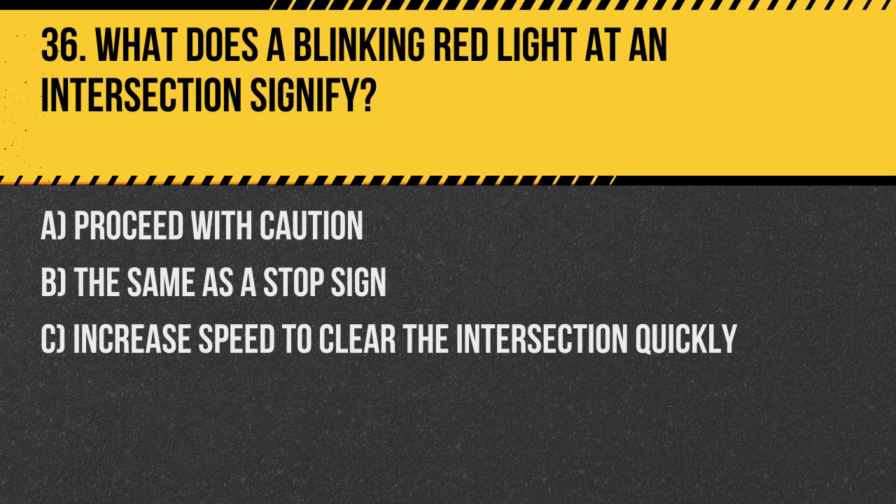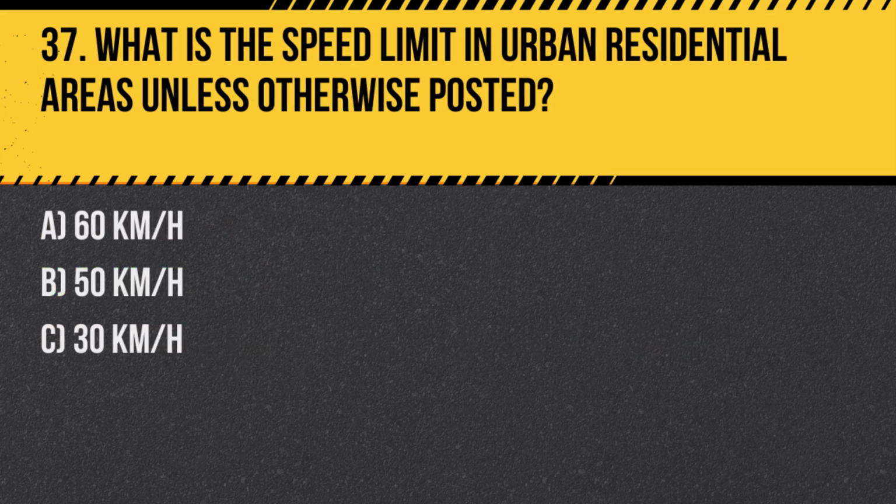Question 36. What does a blinking red light at an intersection signify? A. Proceed with caution. B. The same as a stop sign. C. Increase speed to clear the intersection quickly. Answer: B. The same as a stop sign. A blinking red light requires drivers to come to a complete stop and proceed when safe, similar to a stop sign.